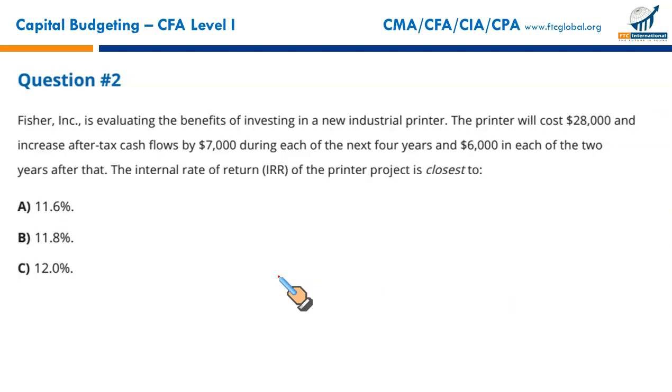Next, Fisher Incorporated is evaluating the benefits of investing in a new industrial printer. The printer will cost $28,000 and increase after-tax cash flows by $7,000 during each of the next 4 years and $6,000 in each of the 2 years after that. The internal rate of return of the printer project is closest to what?